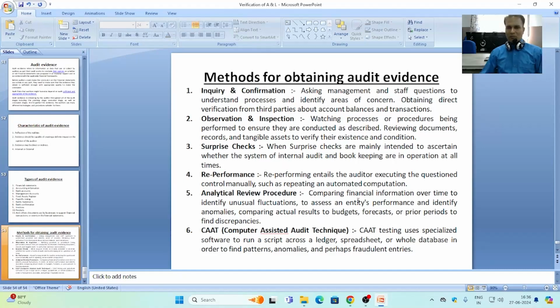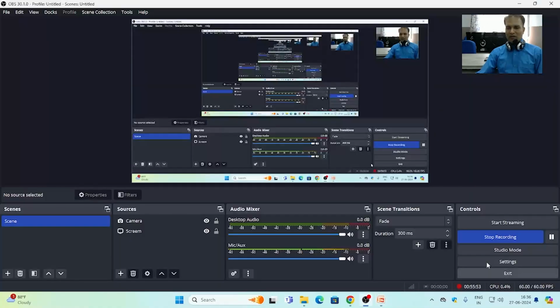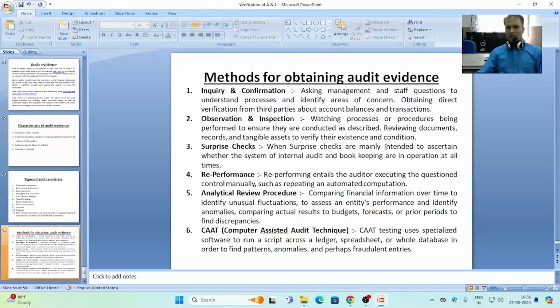Now we discuss the methods of obtaining audit evidence, methods on the basis of which the auditor can get audit evidence. First is inquiry and confirmation. Second is observation and inspection. Third is surprise check. Then re-performance. Then analytical review procedure. Then CART. All these we have discussed at the time of techniques of auditing. Actually, techniques of auditing are the techniques to get the audit evidence to verify the information contained in the books of accounts of the client.